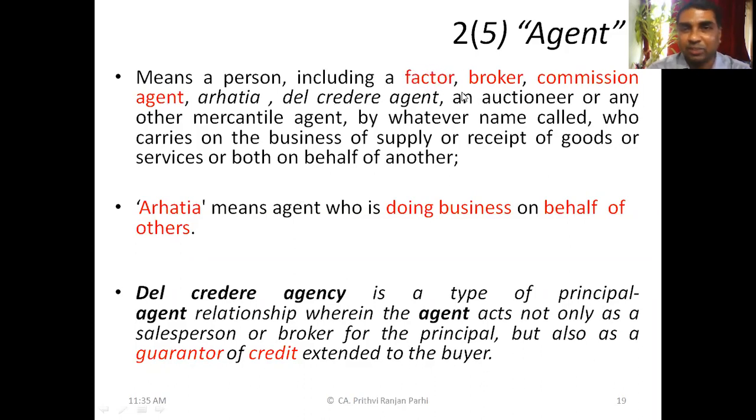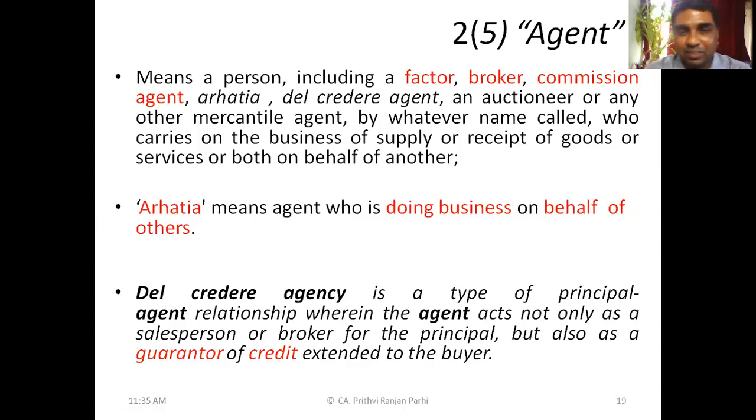That is called factoring service. Brokering service is available in the stock market, in the secondary market. You can find primary brokers, secondary brokers, etc. They help in purchase or sale of shares, bonds, etc. Commission agent is an agent who does an act for his commission.